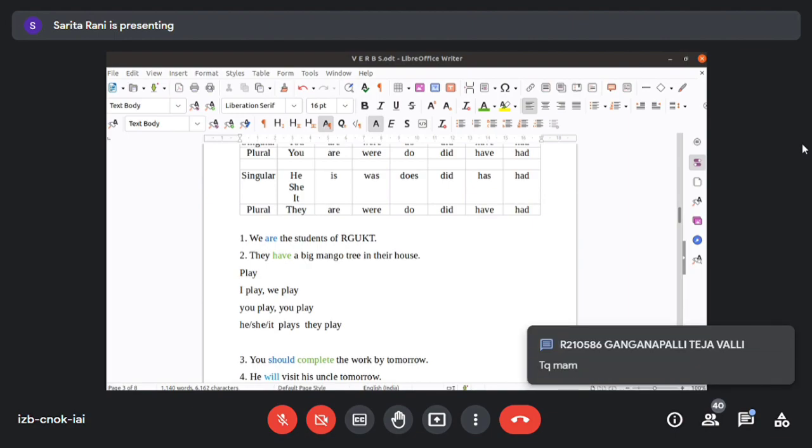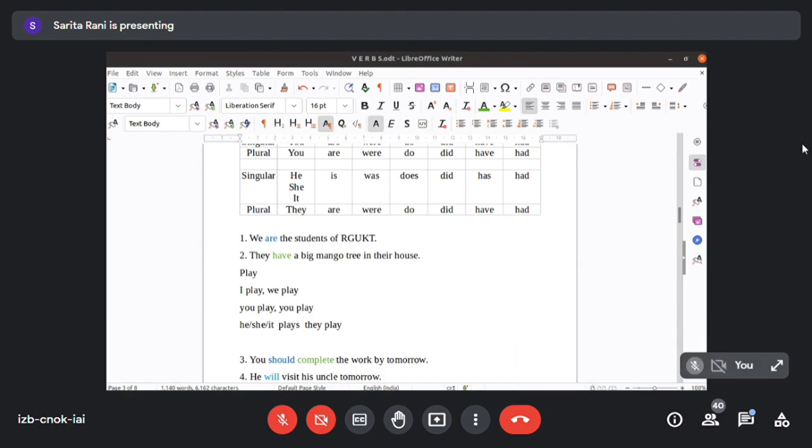If V2 and V3 are the same as V1 with ed added as a suffix, then it is called regular. Yeah, very good. How do we know whether it is a regular or irregular verb? In a regular verb, only ed will be added. Clear? V2 and V3, what is that? Base form. V2 and V3 will be the same. Clear? And we will be adding ed to those.